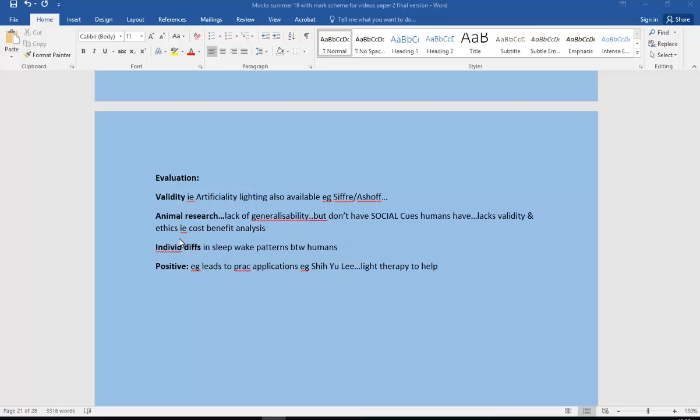And also, obviously, ethics and weighing up the cost benefit. We object to unethical studies on animals and harm caused, but the scientists make some sort of cost benefit analysis. Do the benefits outweigh the costs? So develop that a little bit. You've also got individual differences in, for example, sleep-wake patterns between humans as well, and that's sometimes underplayed. But on the other hand, what's great is some of that research has led to practical applications like light therapy, which will help people who suffer from things like seasonal affective disorder, etc. Okay, so evaluation of that. Let's go on to the next.